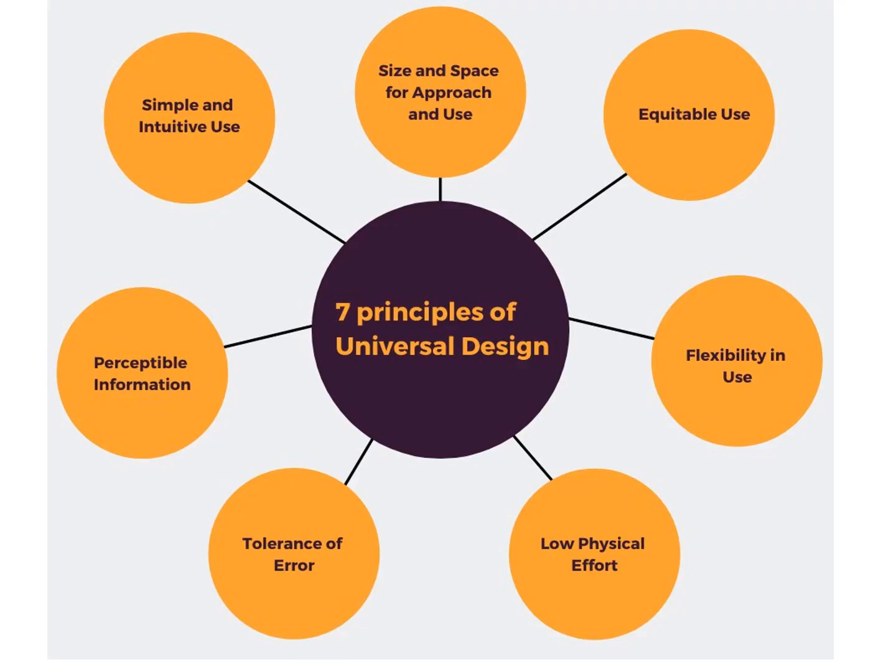The 7 principles of universal design were developed in 1997 by a working group of architects, product designers, engineers and environmental design researchers, led by the late Ronald Mace at North Carolina State University. The purpose of the principles is to guide the design of environments, products, and communication.